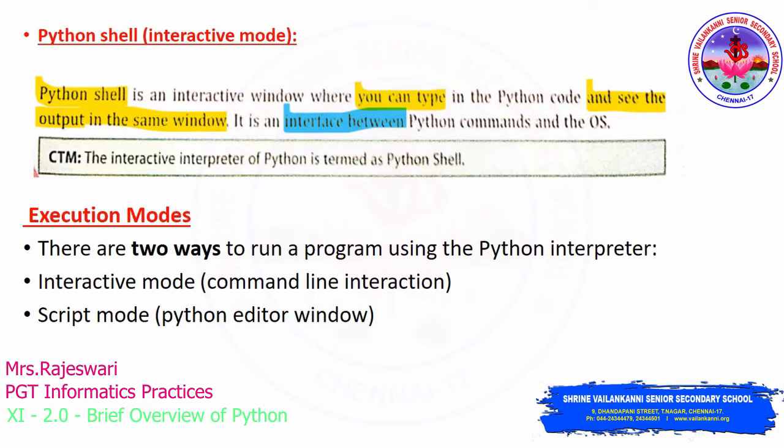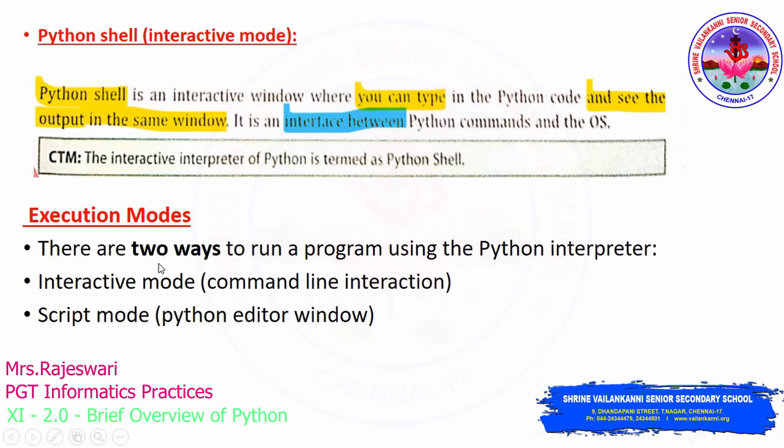This Python shell acts as an interface between the Python commands which you give and the OS. So this interactive interpreter of Python is termed the Python shell, and in two different modes you can work in Python. The two ways to run your program using the Python interpreter are interactive mode, which you can call the Python shell, and the other one is script mode.